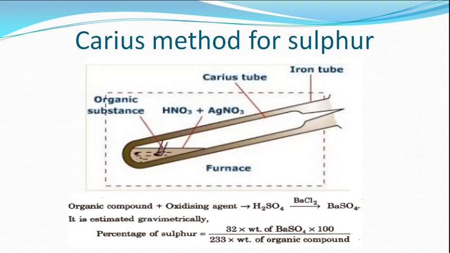And for calculation of sulfur, we use Carius method. In this method, the organic compound is mixed with an oxidizing agent, where the sulfur is converted into sulfuric acid. The sulfuric acid is again treated with barium chloride to precipitate barium sulfate. The barium sulfate is estimated gravimetrically. From the weight of barium sulfate, the percentage of sulfur is calculated using a formula stoichiometrically. This method is called Carius method.